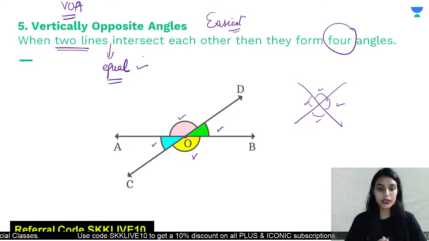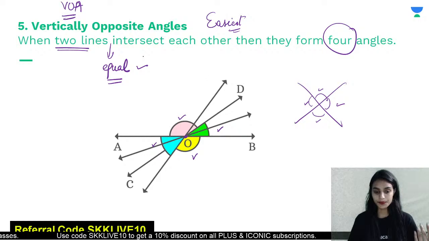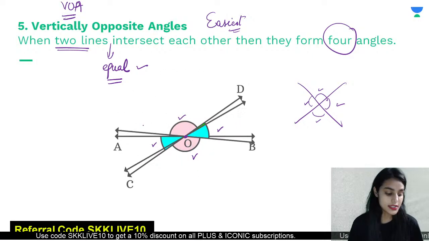How will two angles be equal? If they are opposite to each other. Okay? If they are opposite to each other.